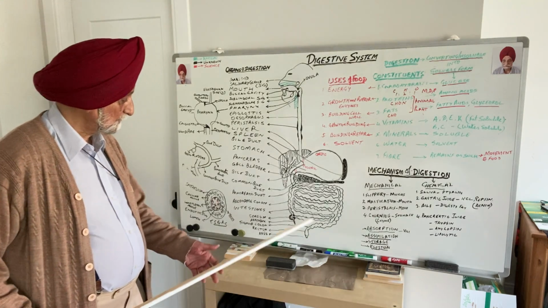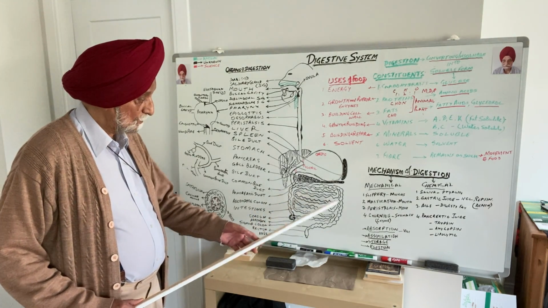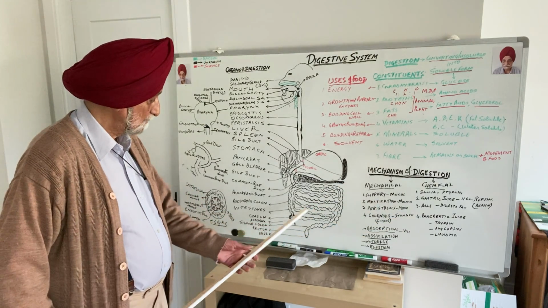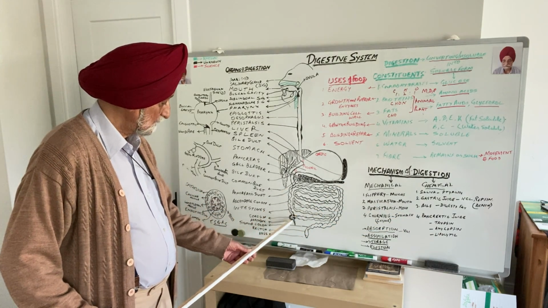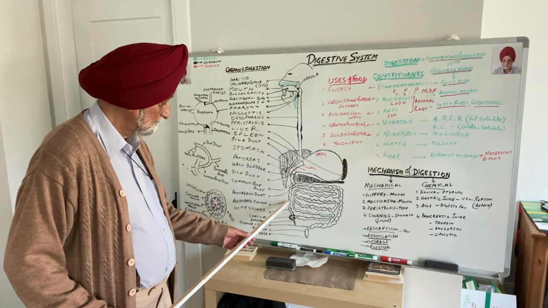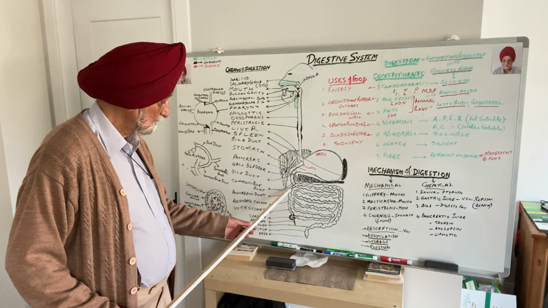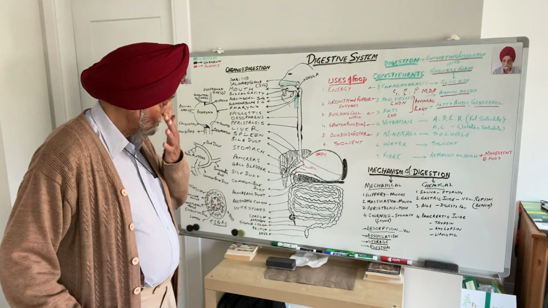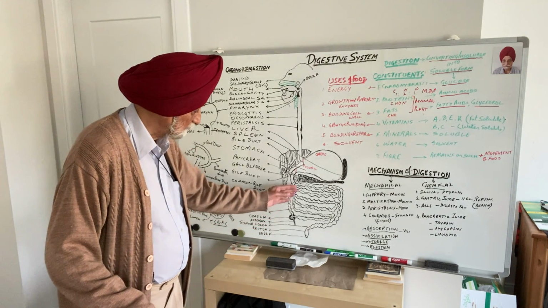Now the food, as it passes through being treated with the digestive juices, passes from the small intestine into the large intestine. In this portion it keeps on moving, peristalsis. It takes a little time for the food to move like this.